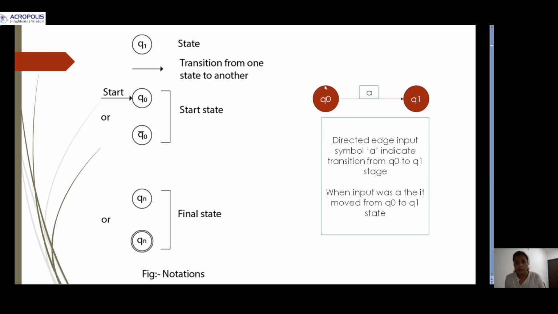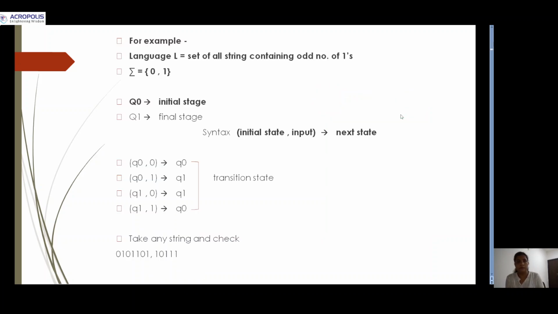Here this is a transition diagram. There are two states, Q naught and Q1, and A is an input symbol. When the input is A, then it will move from Q naught to Q1.